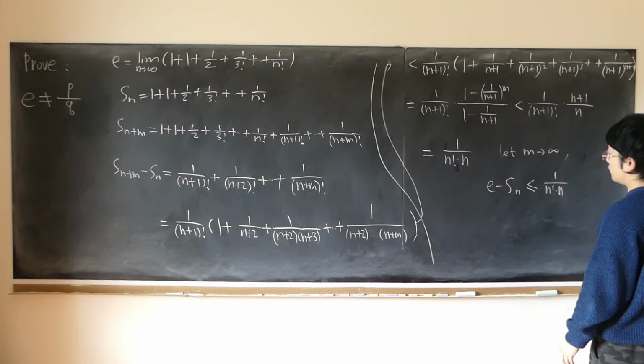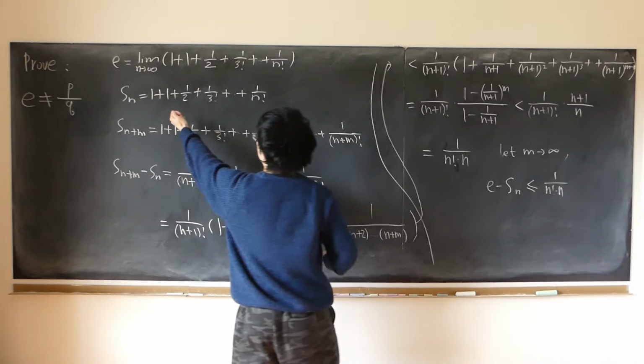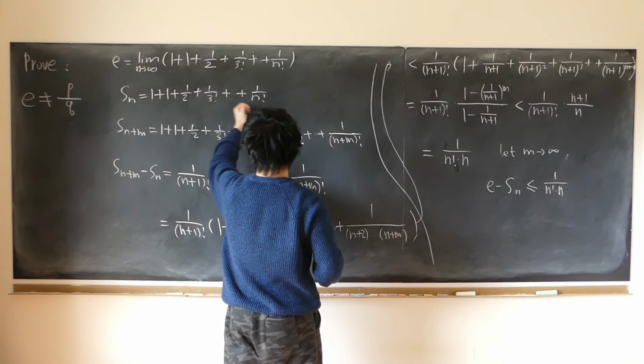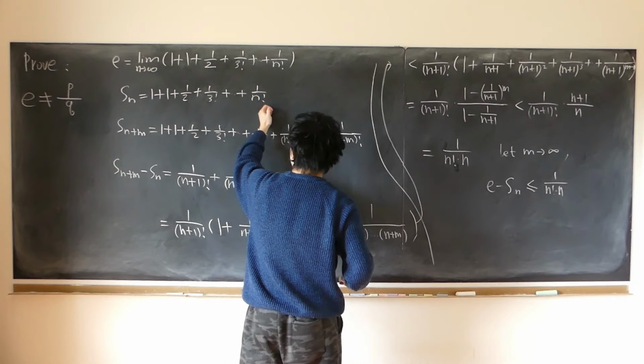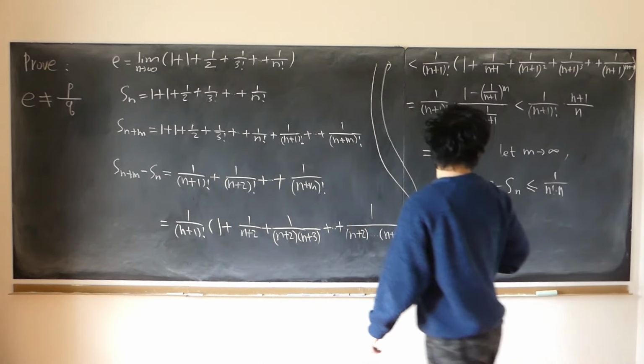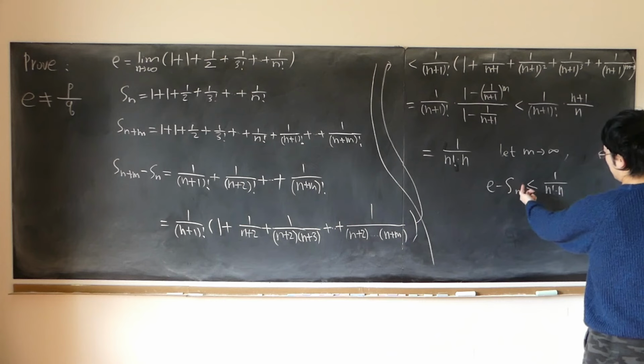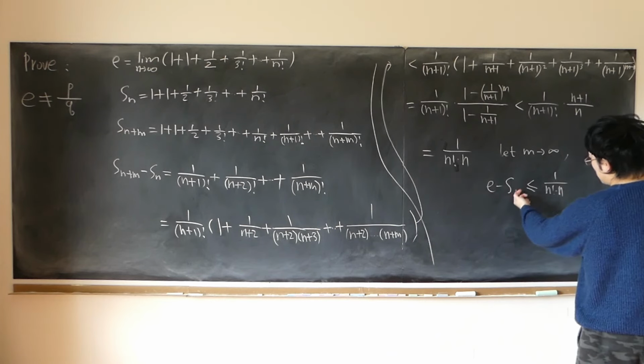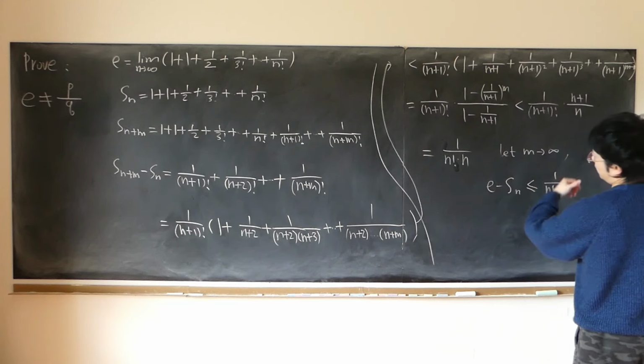And we also know that S_n keeps increasing, monotonically increasing, monotonically approaching e. So therefore it is definitely no larger than e. Therefore e minus S_n has to be positive.